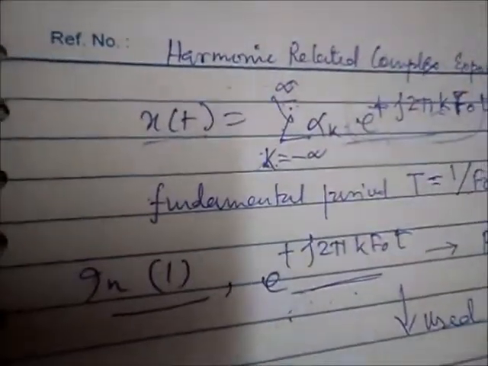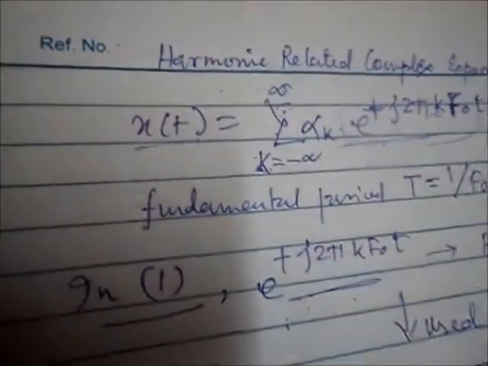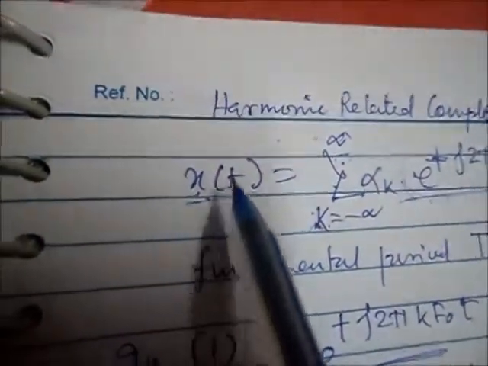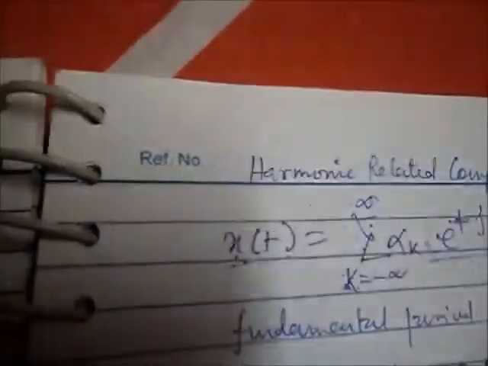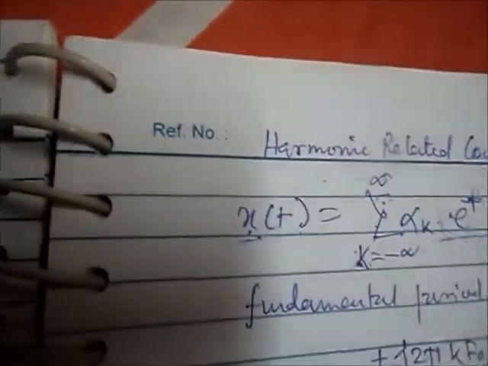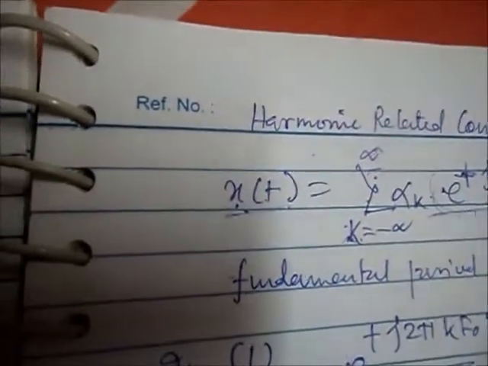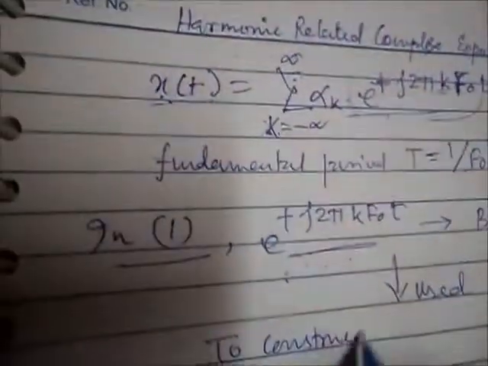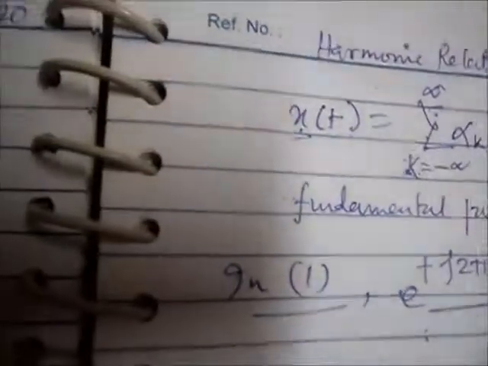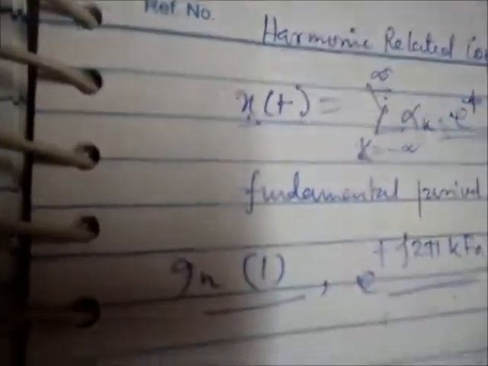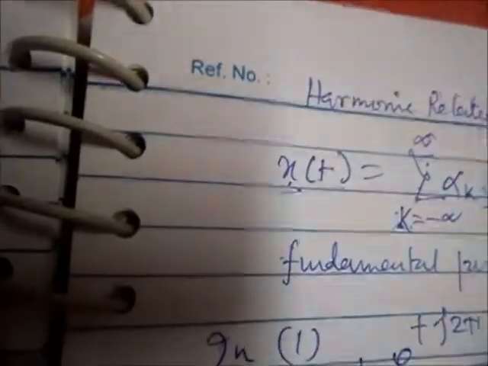To construct the periodic signal, which is x of t, of various types, with various choices of the fundamental frequency.